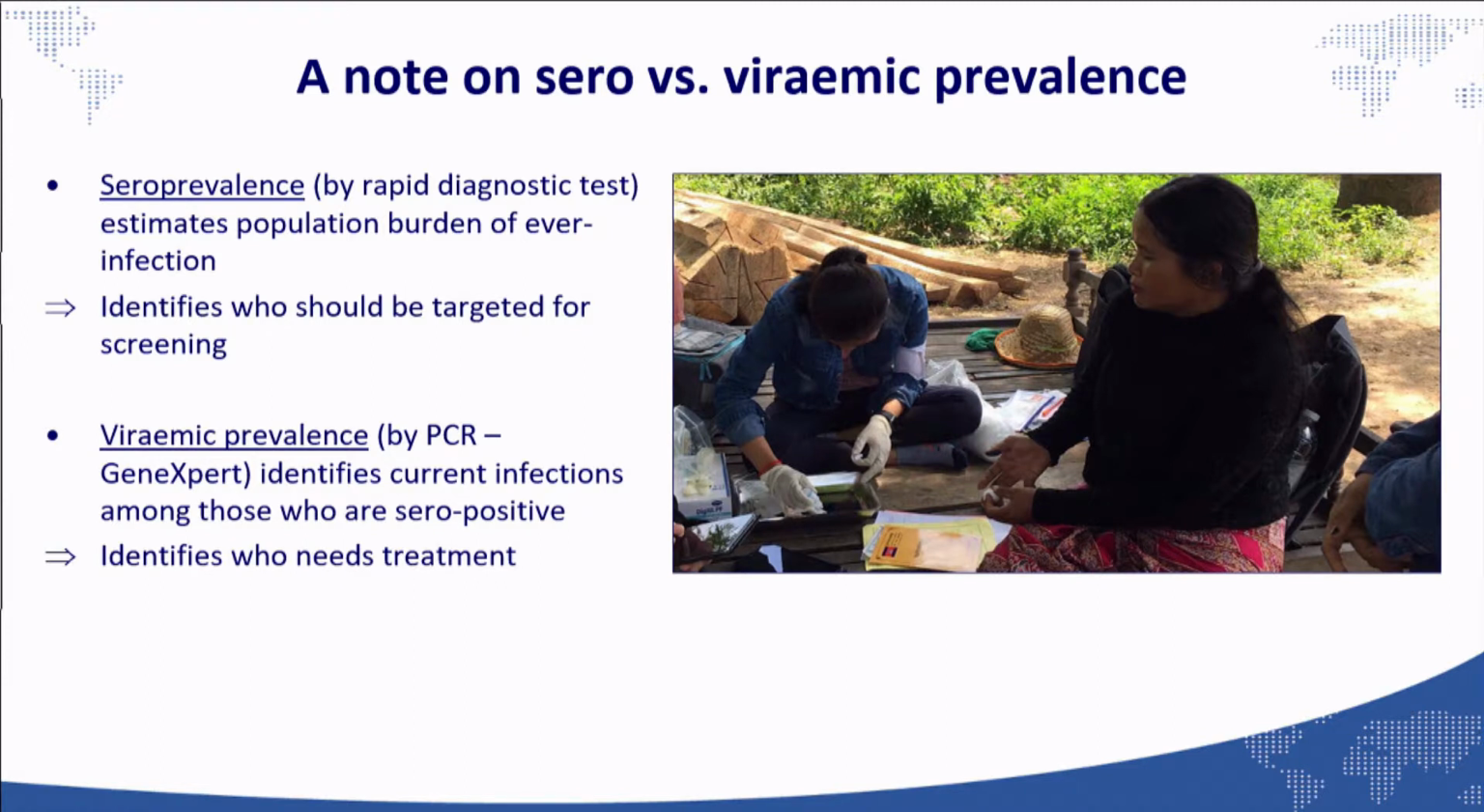There are two ways to measure hepatitis C. The first is seroprevalence, which is done by rapid diagnostic test to estimate the population burden ever infected, in order to identify who should be targeted for screening. The second is viraemic prevalence, which is done by PCR to identify current infection among those who are seropositive, to identify who needs treatment.